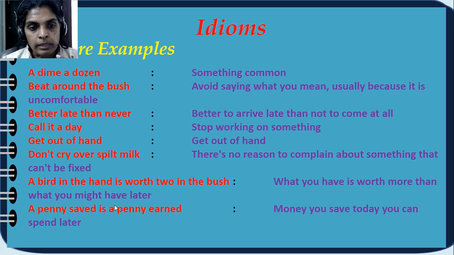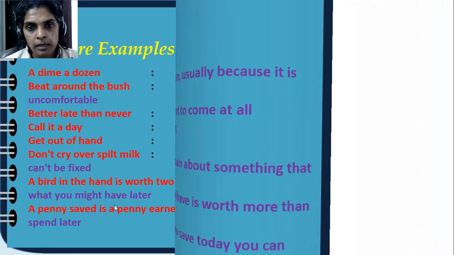Okay. Say, a penny saved is a penny earned. Money you save today, you can spend later. So what you save is equal to what you have earned. Okay. If you save 1 rupee today, it means it is equal to you earning 1 rupee. Okay. Penny saved is penny earned.